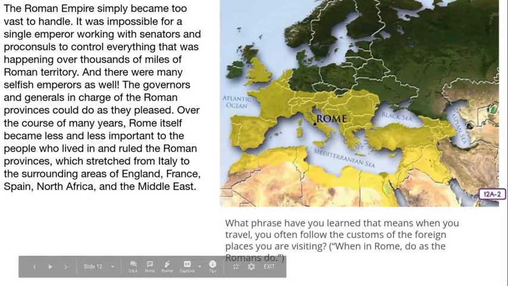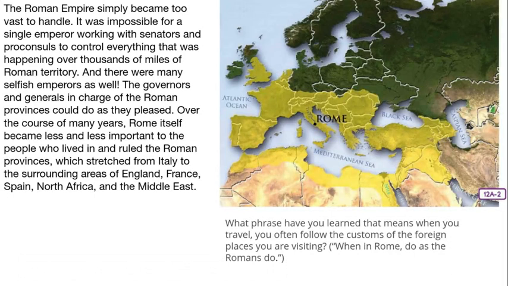It was impossible for a single emperor working with senators and proconsuls to control everything that was happening over thousands of miles of Roman territory. And there were many selfish emperors as well. The governors and generals in charge of the Roman provinces could do as they pleased. Over the course of many years, Rome itself became less and less important to the people who lived in and ruled the Roman provinces, which stretched from Italy to the surrounding areas of England, France, Spain, North Africa, and the Middle East. What phrase have you learned that means when you travel, you often follow the customs of the foreign place you are visiting?